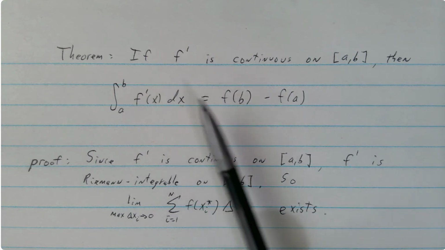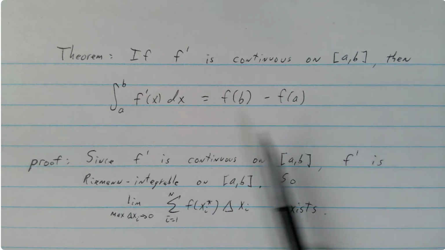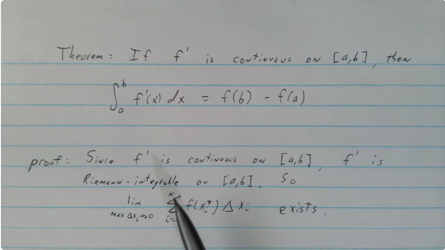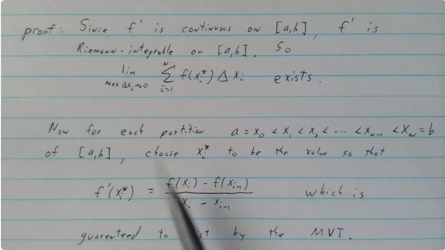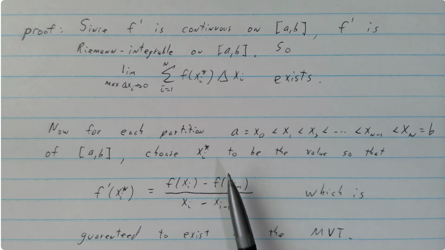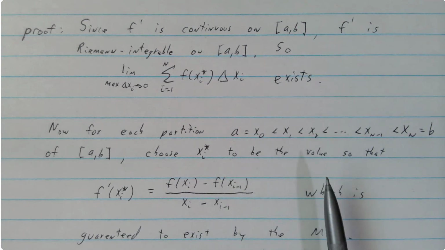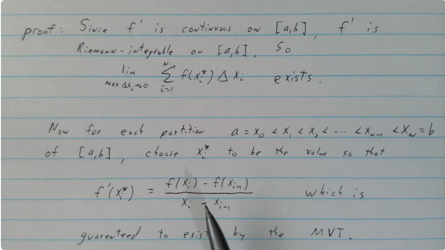So again, here's the theorem. If f prime is continuous, then its integral will definitely exist. And here's the proof. First, we know it's Riemann integrable, so this limit will exist. Okay, so far so good. Now for each partition of [a, b], we're going to choose a point in the subinterval so that the mean value theorem holds with f, right?